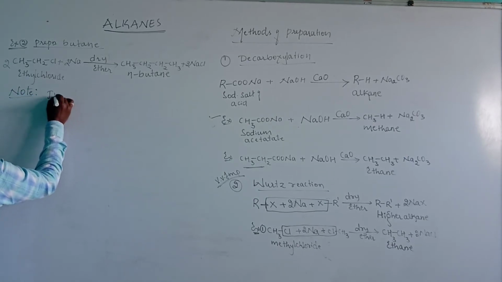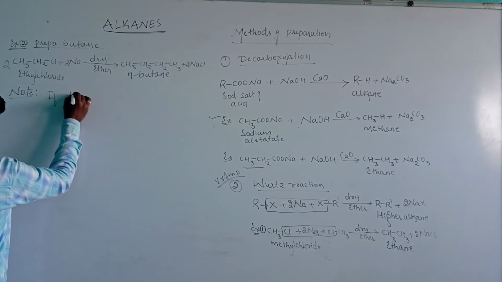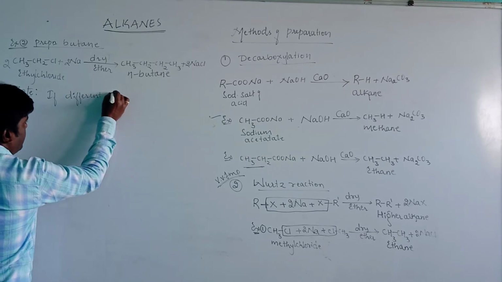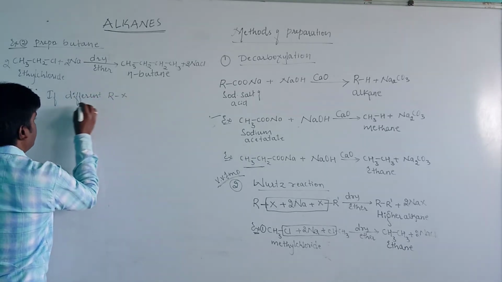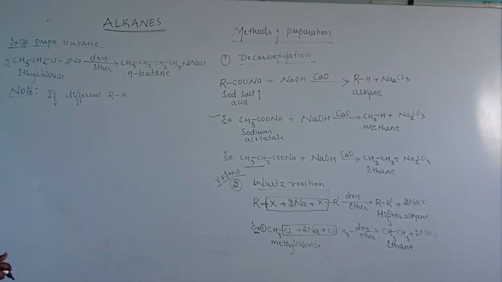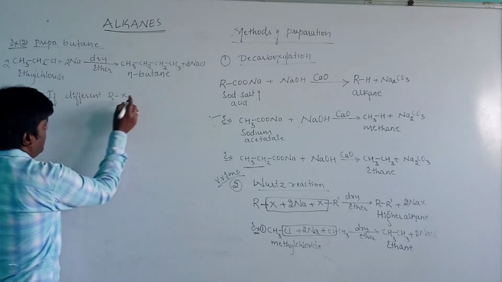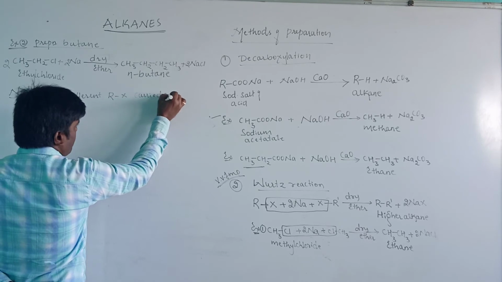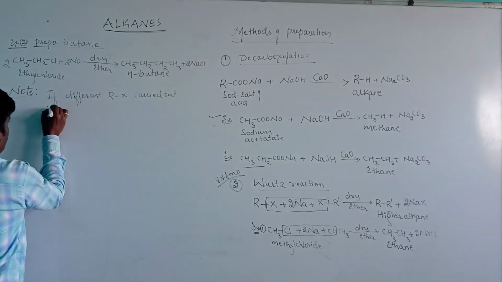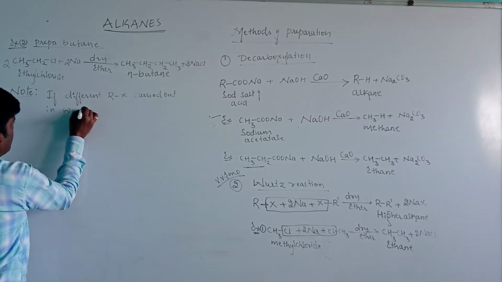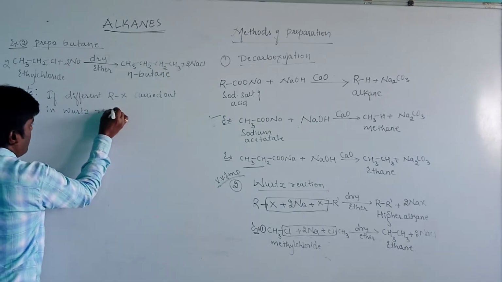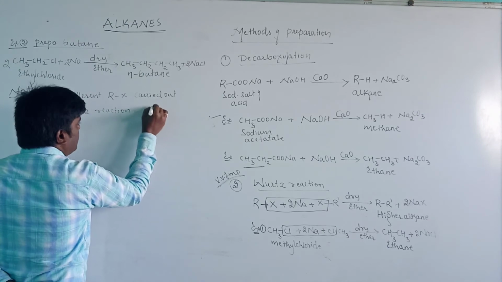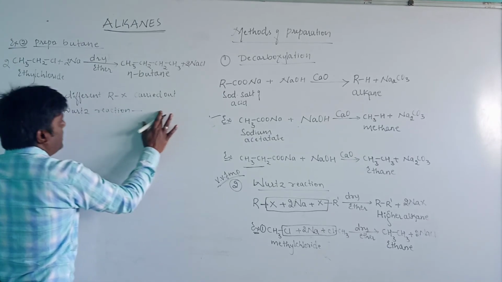If different alkyl halides are carried out in the Wurtz reaction, then it will give mainly 3 products.